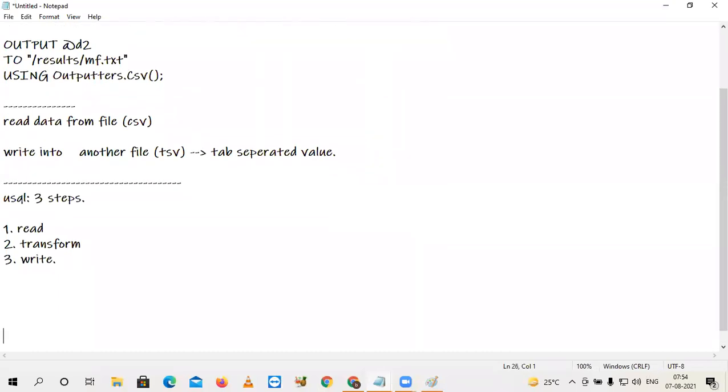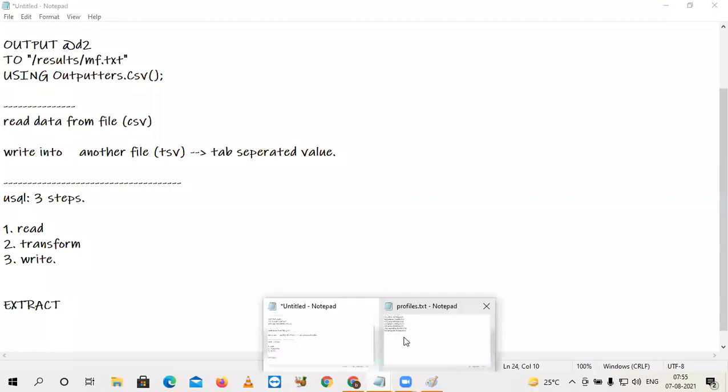For reading, observe the statement: EXTRACT. Remember all of you, this is case sensitive. Extract. And you have to provide the schema for your file. Extract and then the structure you need to give. Structure is the same as database tables, so field name, data type, like that.